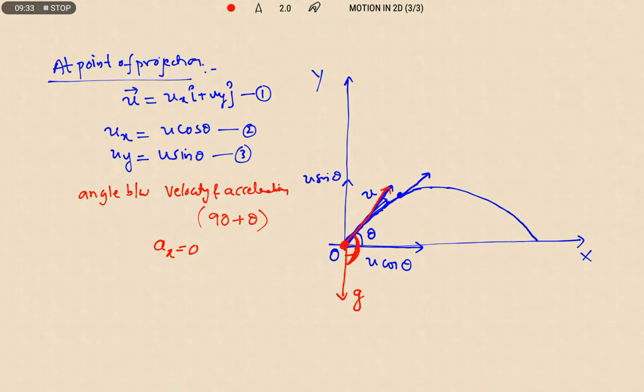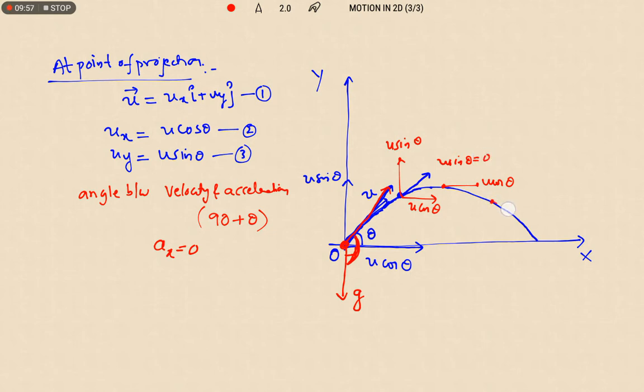Sir, why is it always 0? Because as we are resolving this vector into components, this is again u cos theta and this is u sin theta. At this point it has u cos theta and u sin theta.